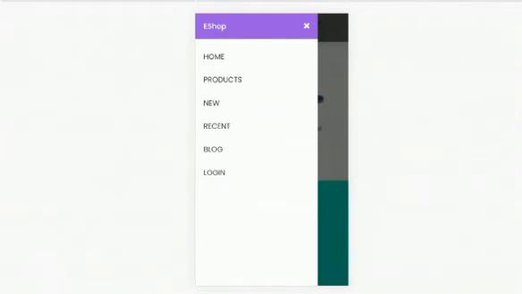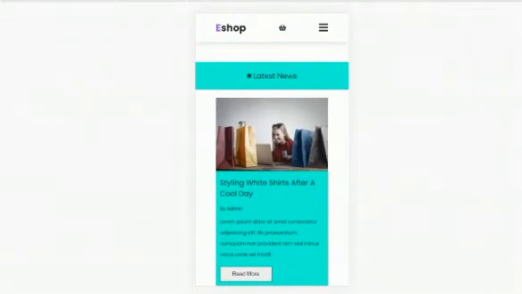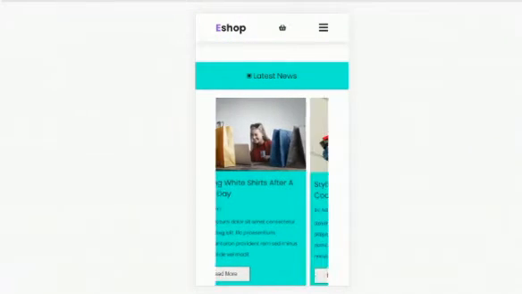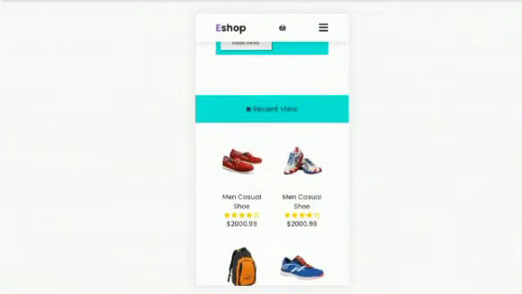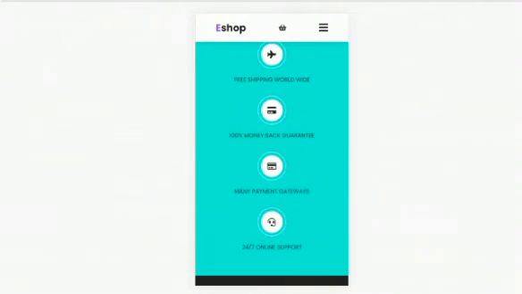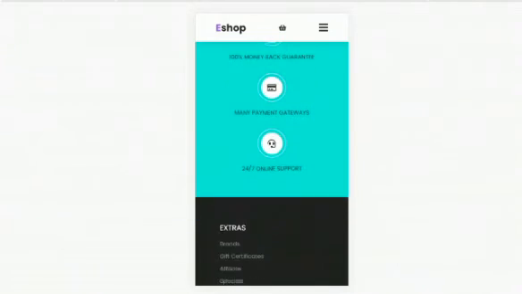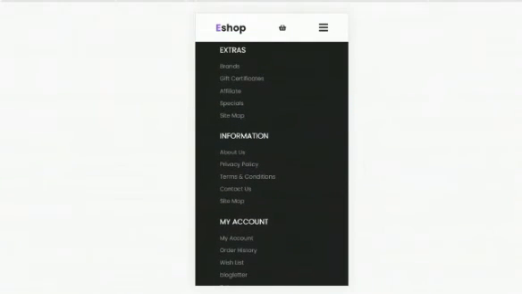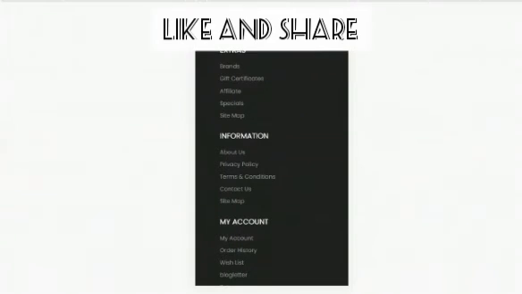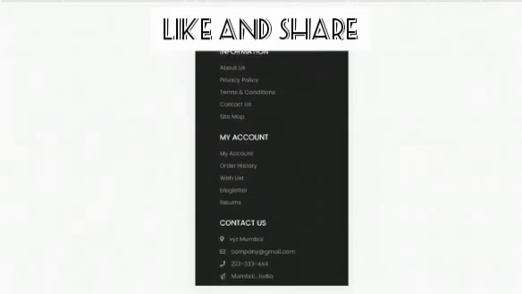Then in the blog section, we have things written by people about fashion or any clothing piece. Then we have 4 facilities, that is free shipping worldwide, 100% money back guarantee, many payment gateways, and 24/7 online support. Then in the footer, we have extras, information, my account, and also contact.